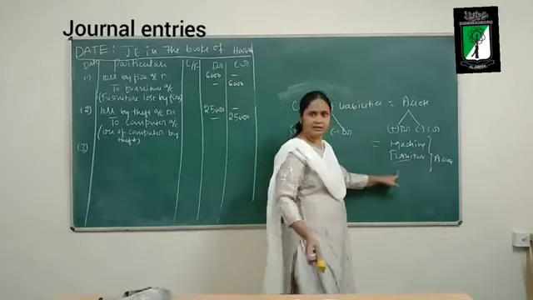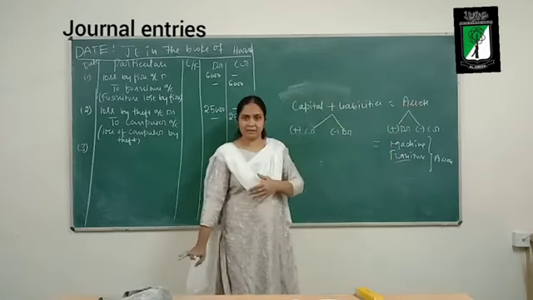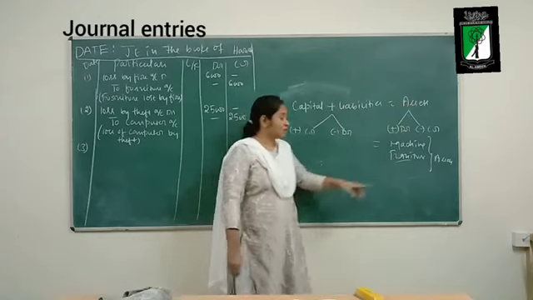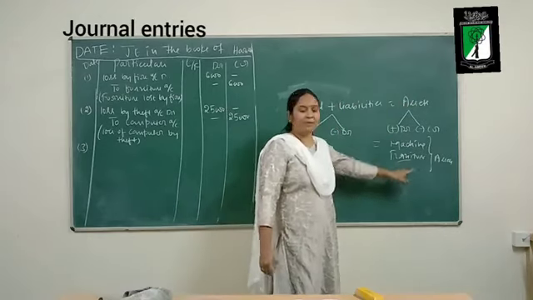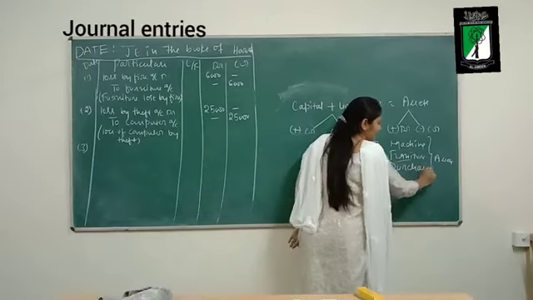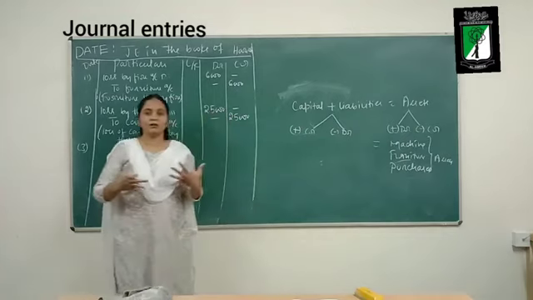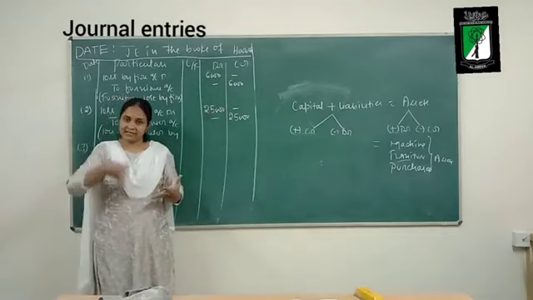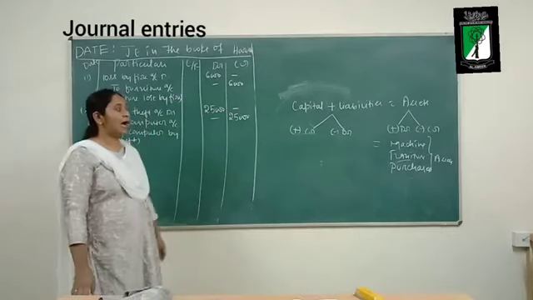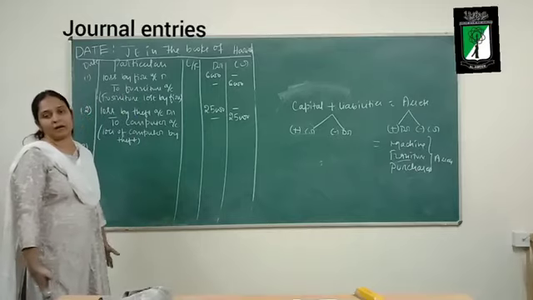Can you write here sale? No, you have not yet sold. Fire has not occurred at the customer's place. It has occurred in our place. So what should be the event name behind the goods? It should be purchases. We had purchased finished goods and fire has occurred. So we will write the event name as purchases. On our purchases fire has occurred.